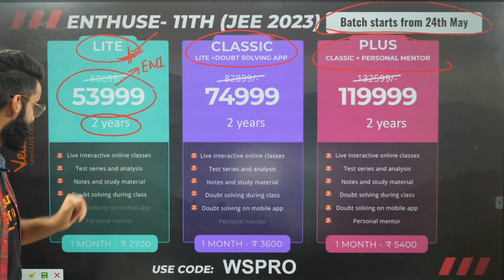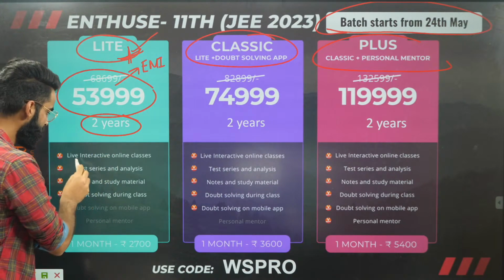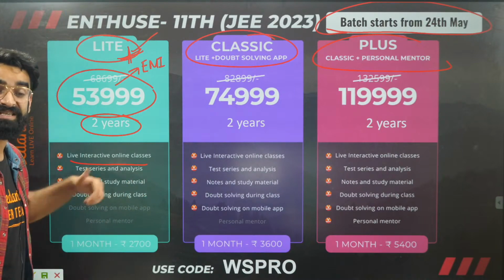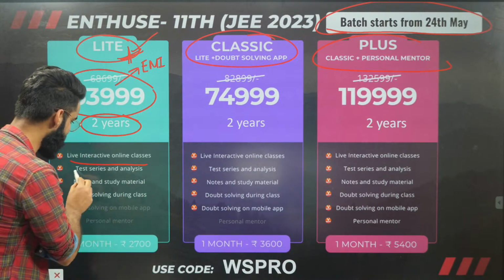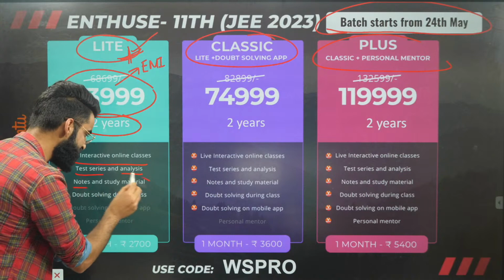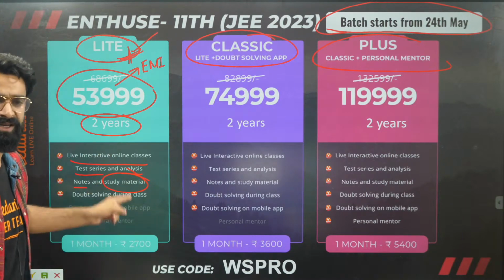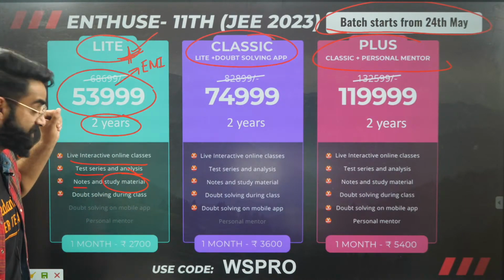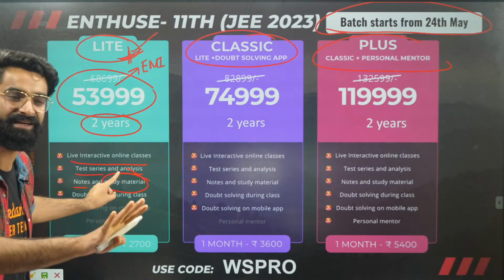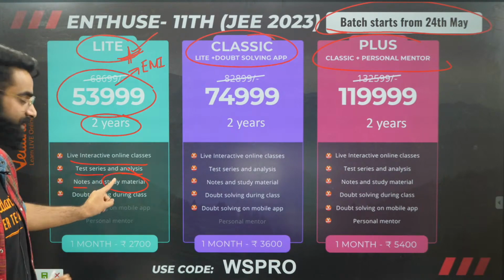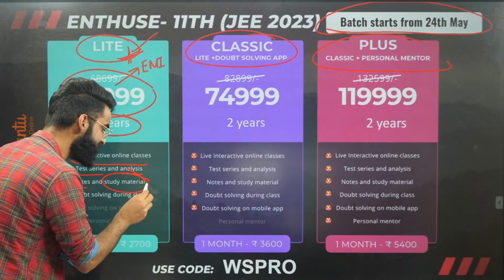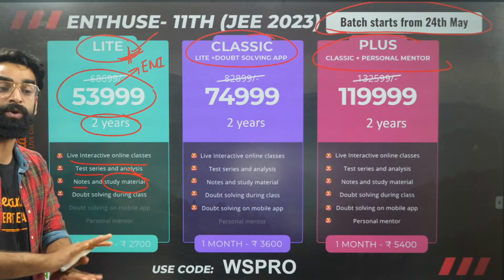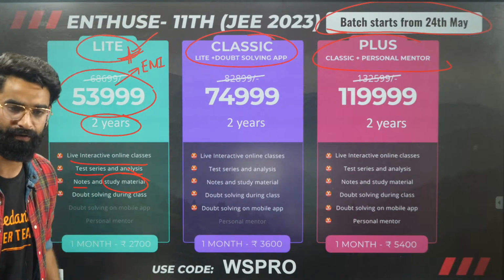What all things you'll be getting if you're enrolled in this program? You'll be getting live interactive online classes in physics, chemistry, as well as mathematics. Apart from that, there'll be test series, analysis, notes, and the best part is the study material. The study material which you get in Vedantu, that's what we call Tattva material. That's one of the best study materials which you can ever get in the country. So if you're getting this Vedantu study material, there is no need to follow any other book, right?